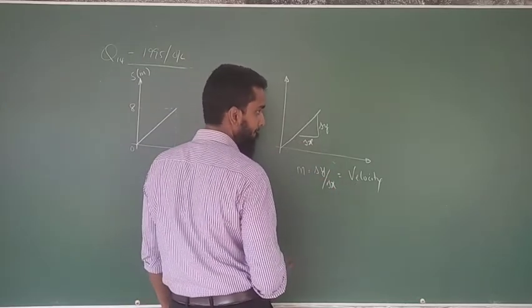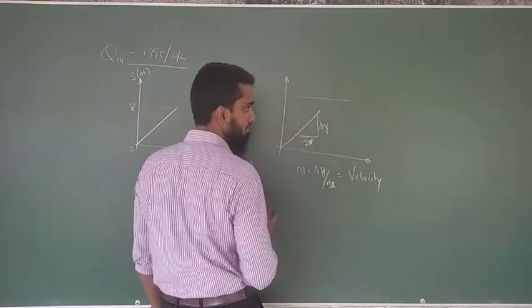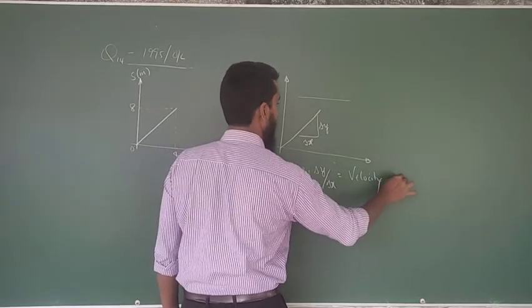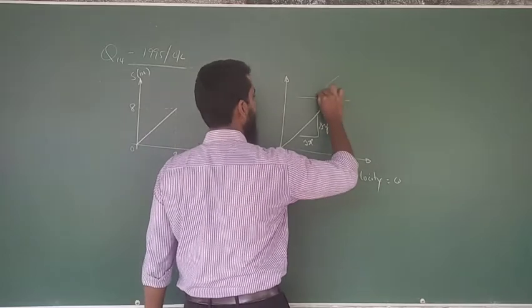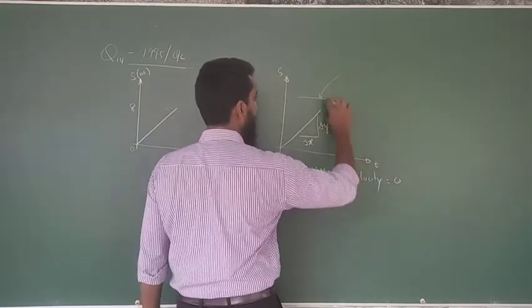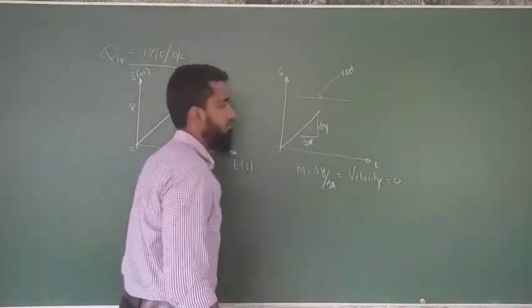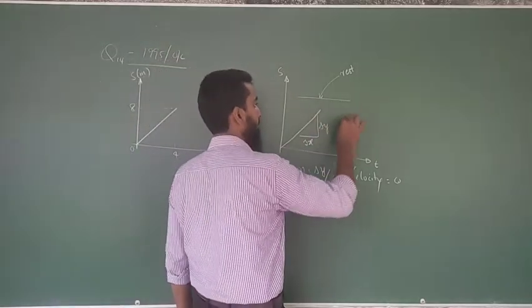be there. If there is no gradient, if the portion of the graph is flat like this, no gradient, therefore no velocity, which means velocity is 0. Velocity 0 means this portion of a displacement time graph tells you that the object is at rest.